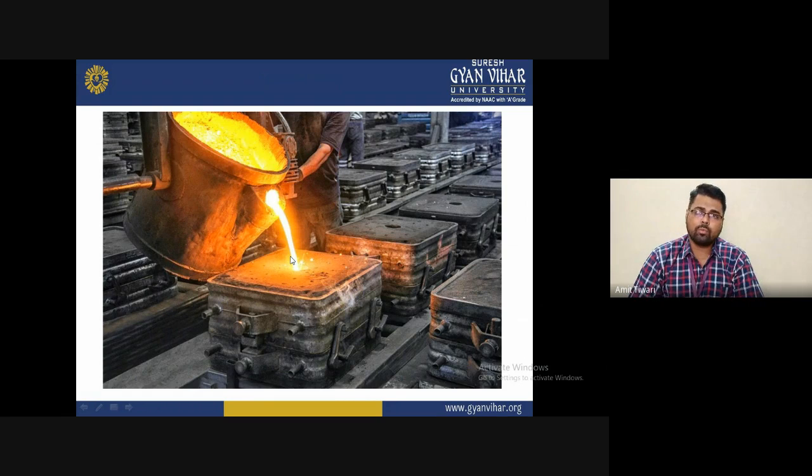Suppose you want to fabricate an aluminum metal matrix composite, then you must keep the aluminum in the furnace, 10 kg, 15 kg, whatever the requirement of your product and number of pieces.